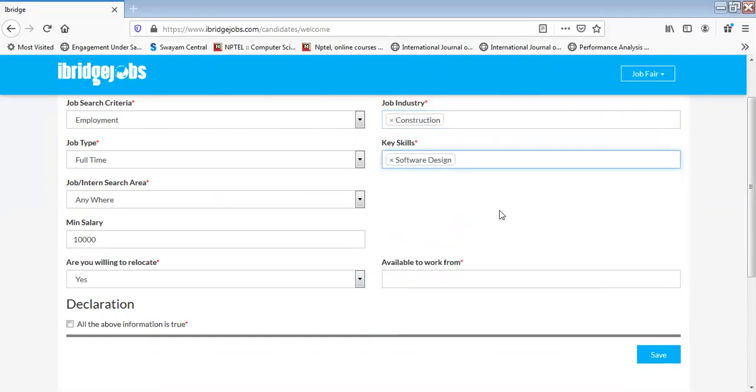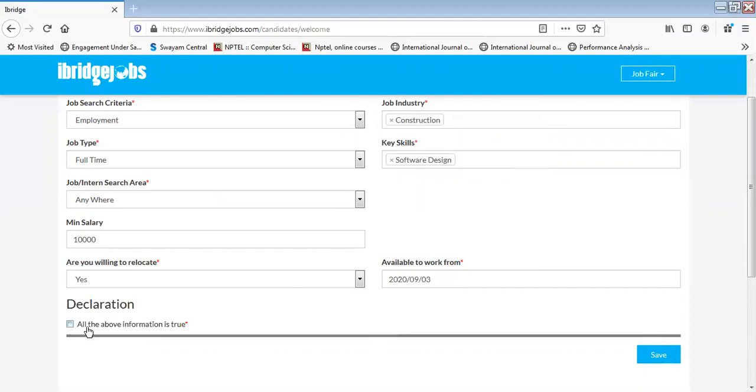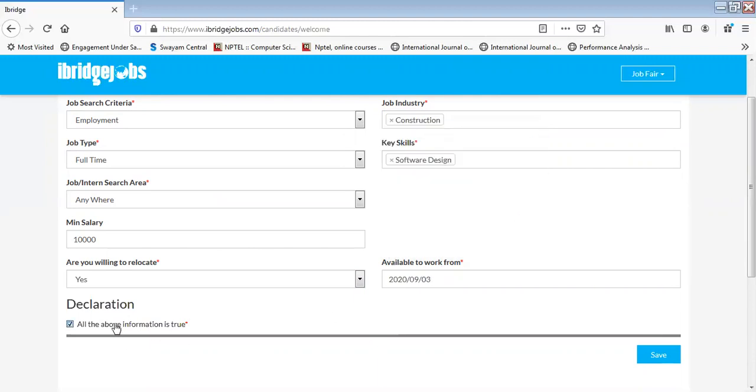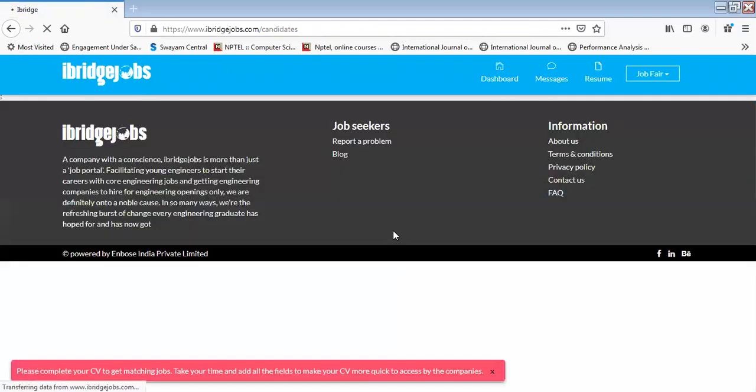Key skills, if you have, you can mention that. And available to work from, if you're an immediate joiner, you can mention this. If you're an experienced candidate, you can check your notice period and put it up here. Then just tick that all the information above is true and save. Once you do, your profile is completed and you can continue.